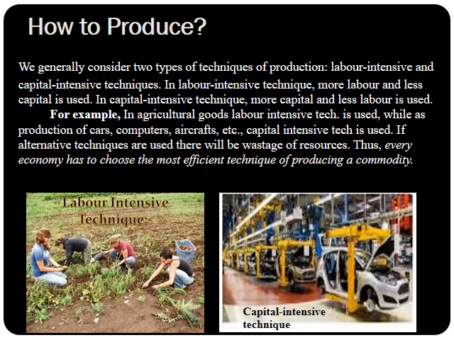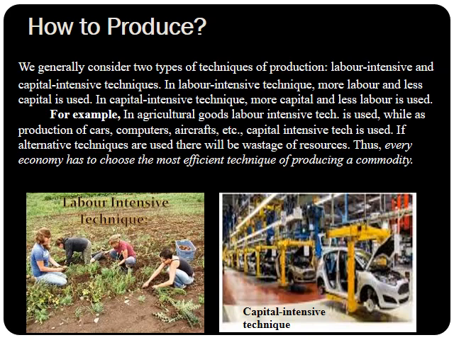Let us move to the next problem. Now, how to produce. First was what to produce and how much to produce. That was the first problem. Now, the second is how to produce. We know that we have to produce these goods. Now, we have to decide what type of technique we are going to use to produce those goods and services.